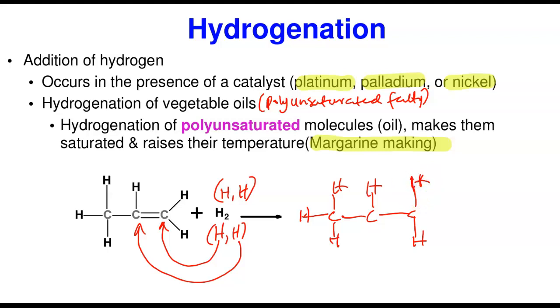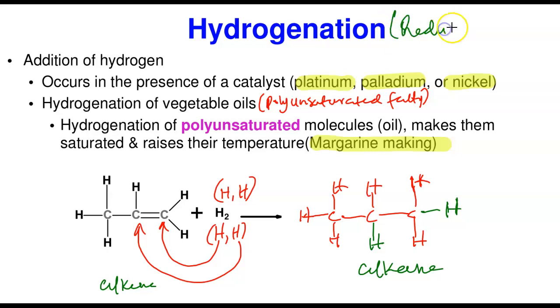I'm going to use a different color. Now there was addition of these two hydrogens. So one of them will go to this place and the other one will go to this carbon to saturate it. So basically this is an alkene at this point. When you saturate it, you form an alkane. That's exactly what we call addition of hydrogen, or hydrogenation. Remember again, addition of hydrogen is also called reduction, because when we talked about our review topic, we said addition of hydrogen is called reduction.